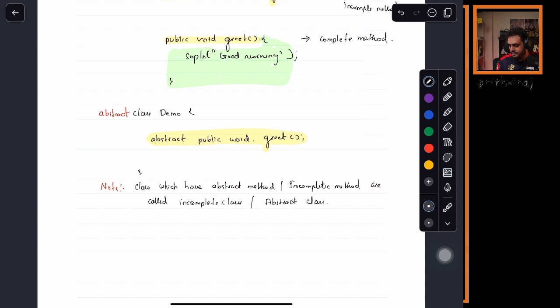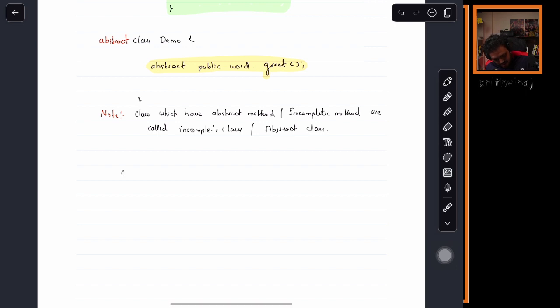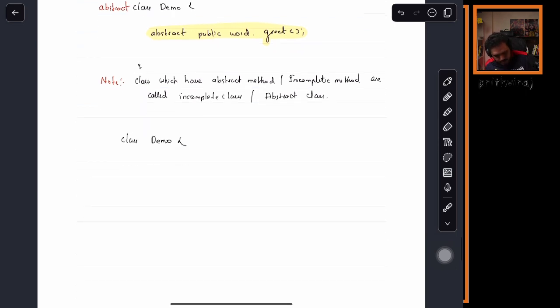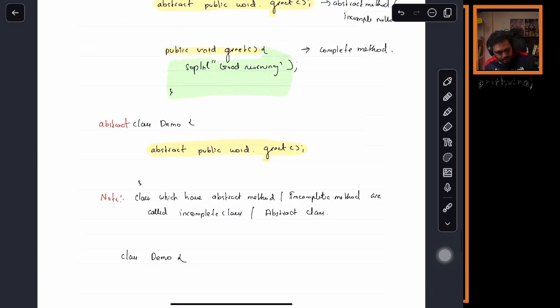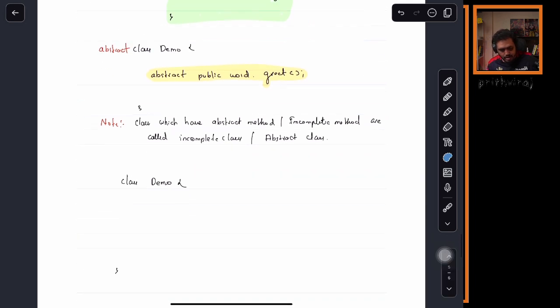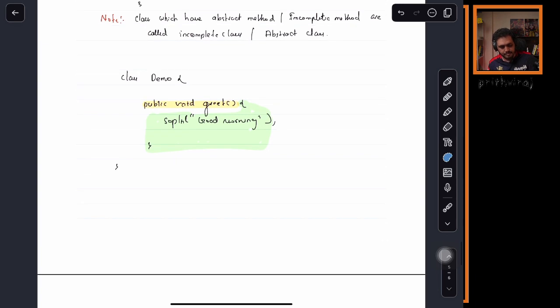Is this clear? Yes. Okay. Now suppose if I write class demo, and inside this class say I have this method. There is no abstract method, there is only this method. Now what kind of class is this?